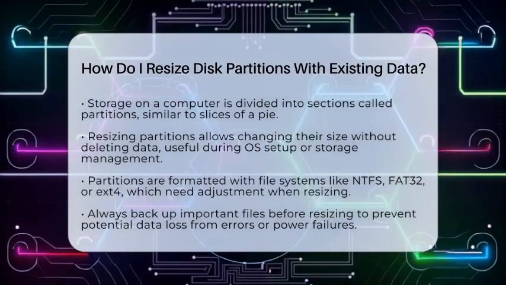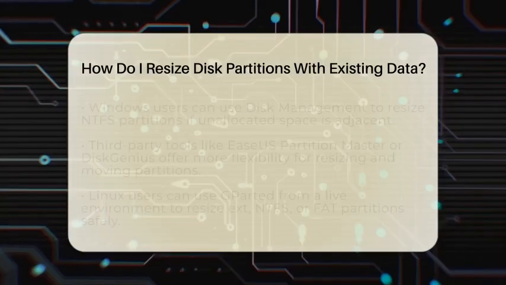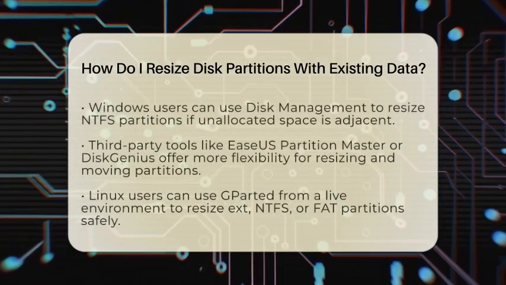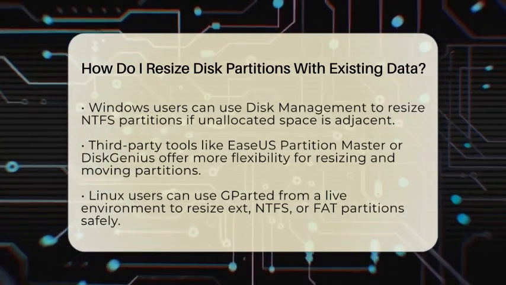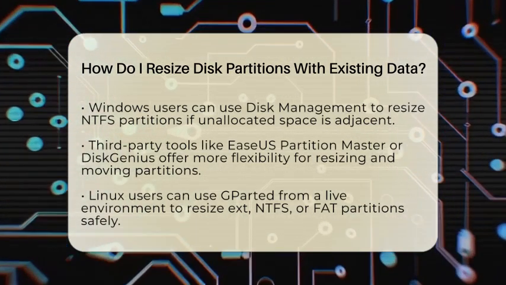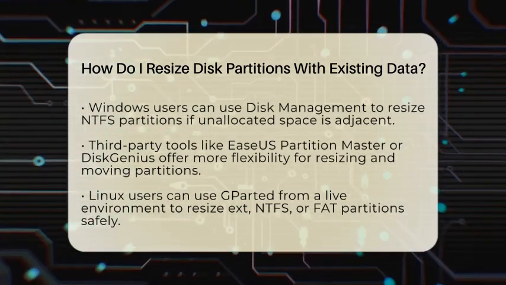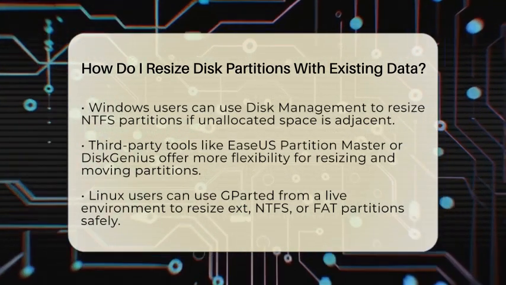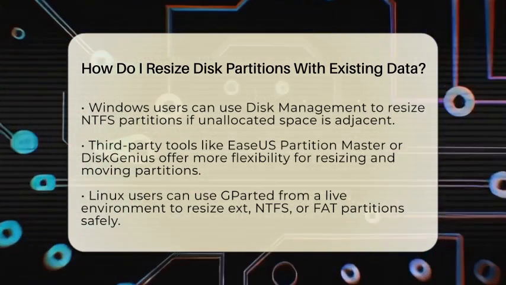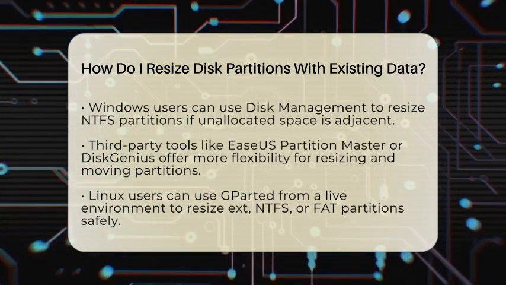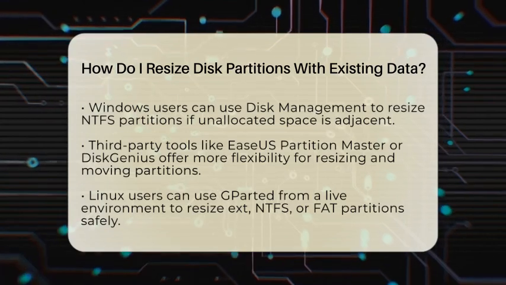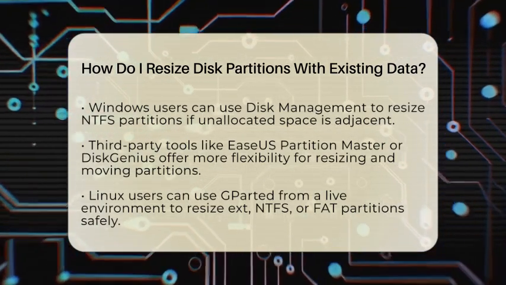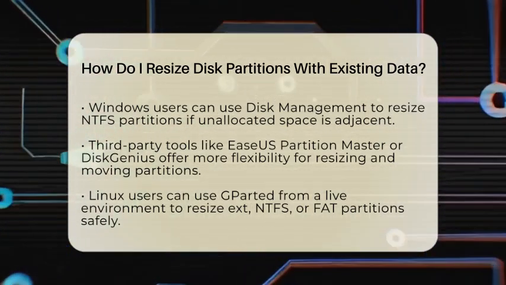On Windows, you can use the built-in Disk Management tool. It works well if you want to shrink or extend NTFS partitions and if unallocated space is right next to the partition. To do this, right-click the partition, choose Shrink Volume or Extend Volume, and follow the prompts. If you need more flexibility, third-party tools like Partition Master or DiskGenius are great options. They support moving, resizing, and merging partitions without risking data loss.